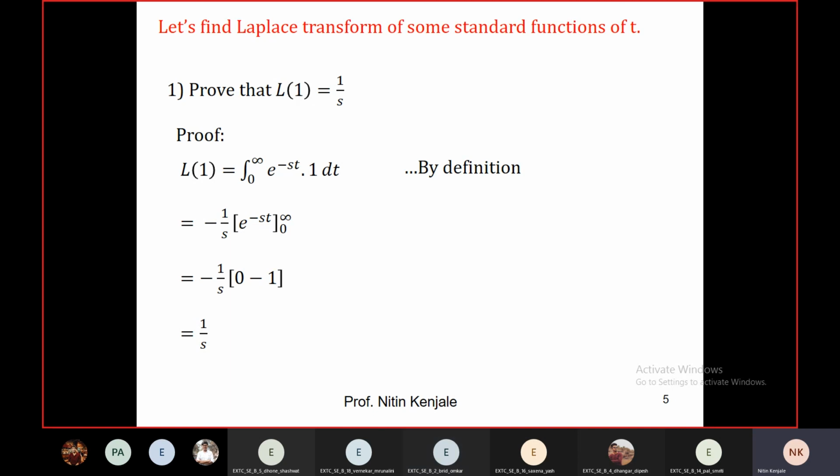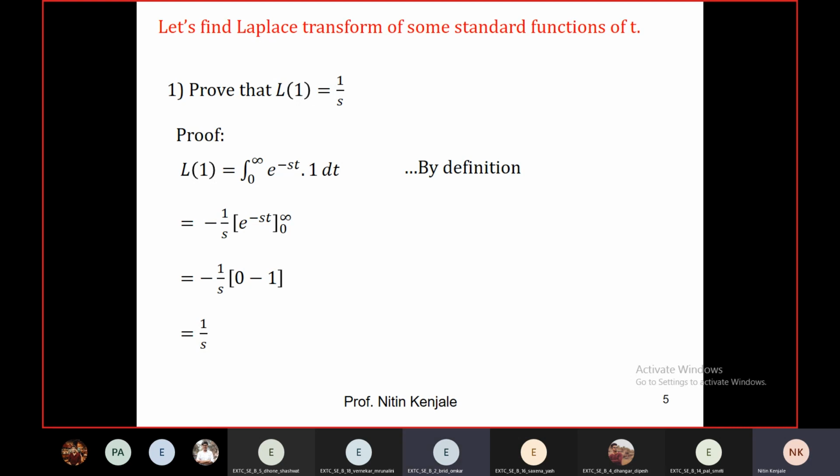Let's substitute the upper limit infinity in t. It will be e raised to minus infinity. What is the answer? 0. E raised to minus infinity is 0. When I substitute 0 in t, it will be e raised to 0. E raised to 0 is 1. Something raised to 0 is always 1. So we have 0 minus 1 inside the bracket. Outside we have minus 1 by s. When you open the bracket, minus minus gets cancelled. We have 1 by s. You understood it?